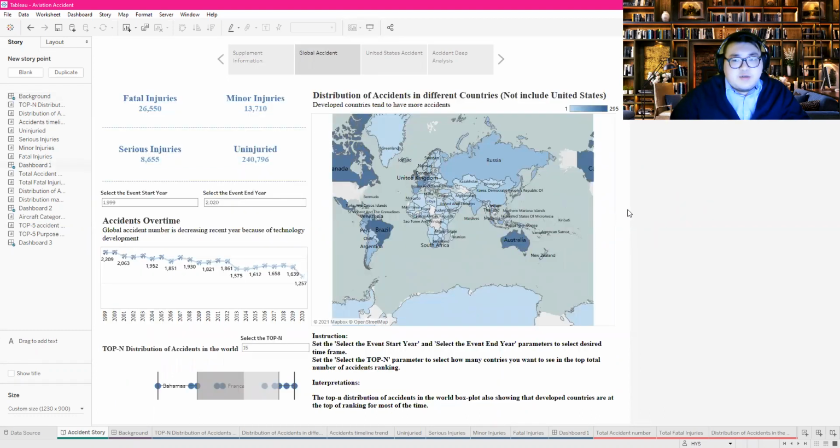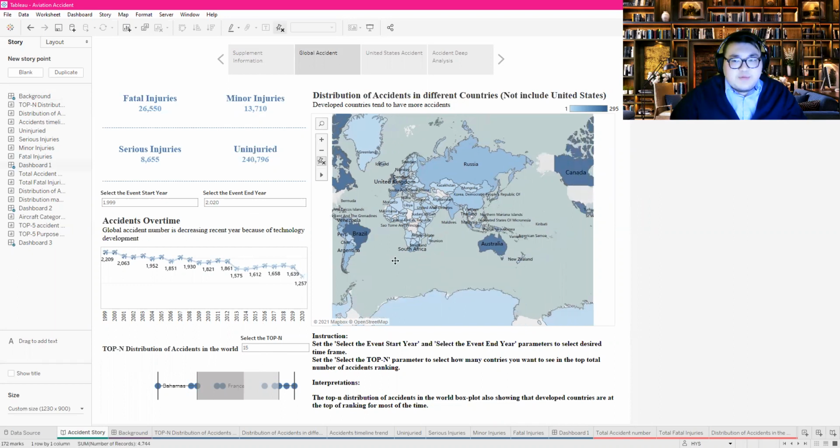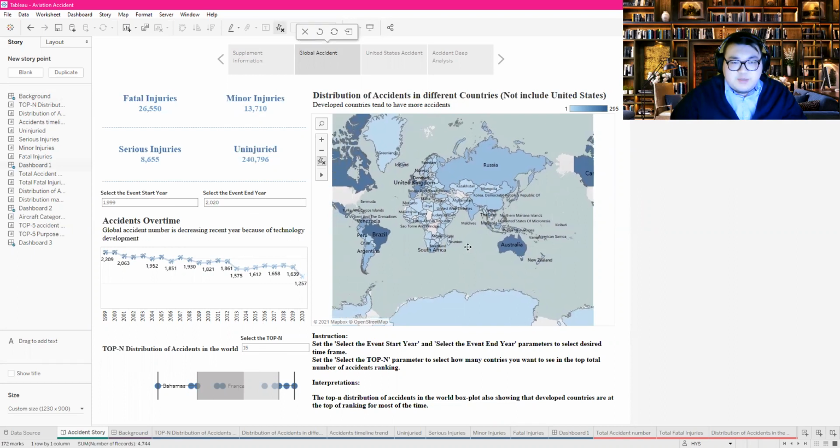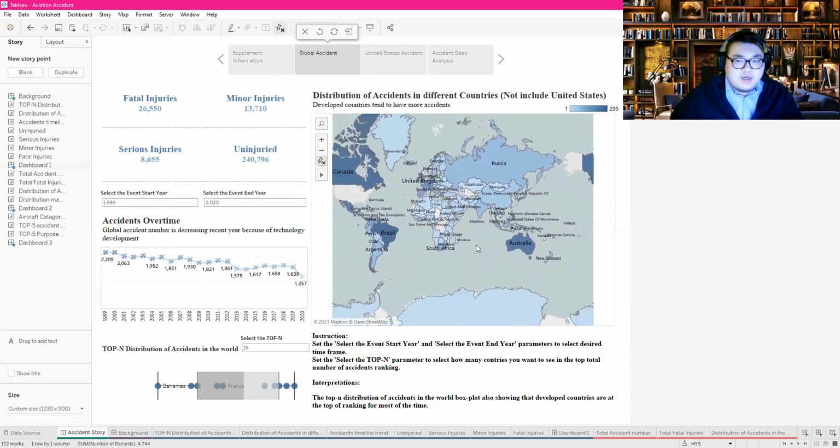Let's firstly take a look at global data without the United States. Here you can interact with the parameters to select the time frame you want and the number of top countries you want to see. We can observe from this map that countries with deeper color are countries with a lot of aviation accidents.